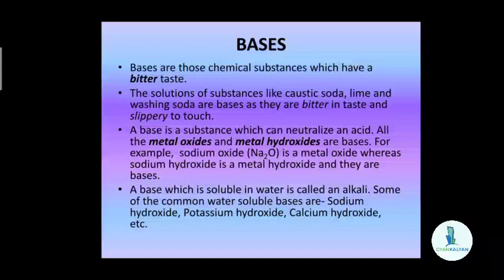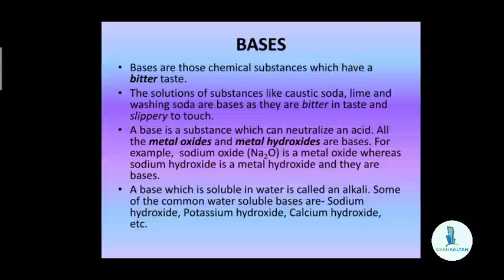All the metal oxides and metal hydroxides are bases. For example, sodium oxide, which is a metal oxide, and sodium hydroxide, which is a metal hydroxide, are both bases. Again, calcium oxide and calcium hydroxide are both bases. We have earlier studied in the properties of acids that when a metal oxide is added to an acid, salt and water are formed, which is a neutralization reaction. So these metal oxides are considered to be bases.